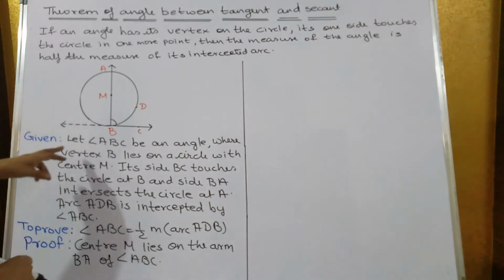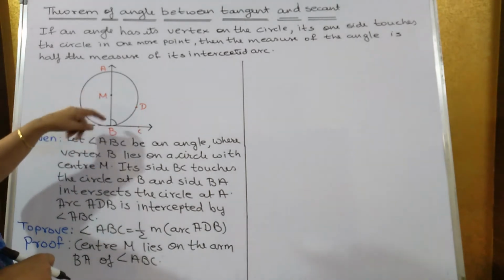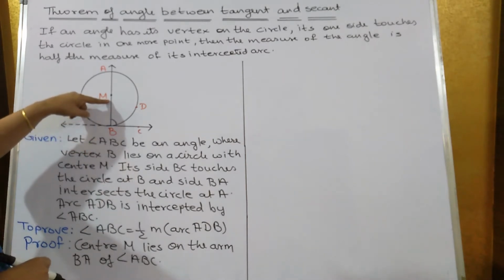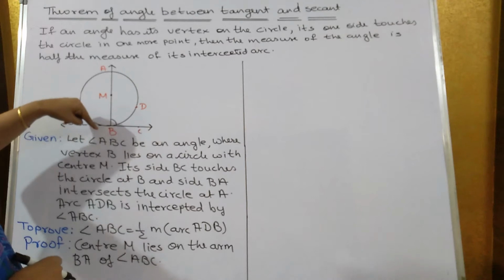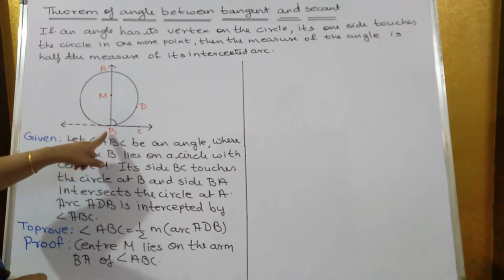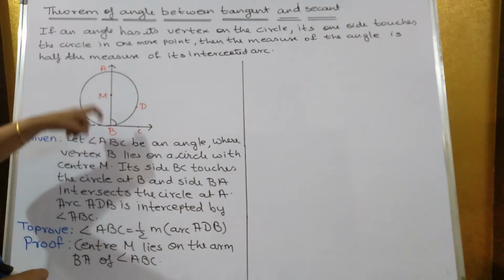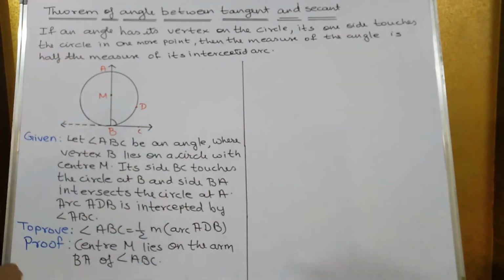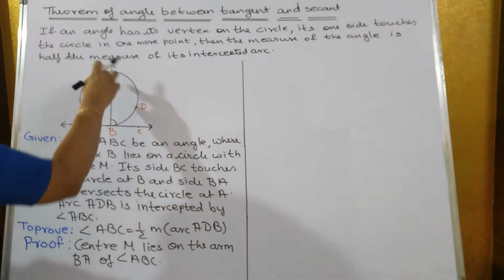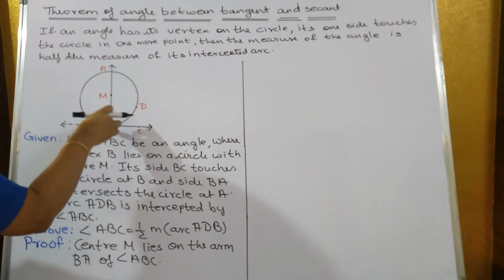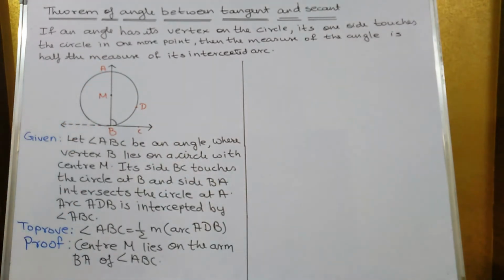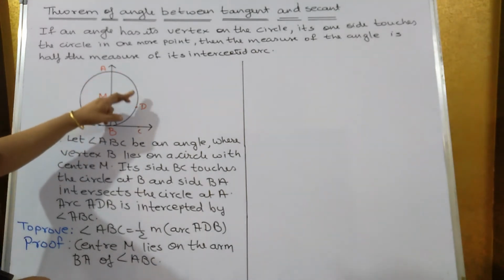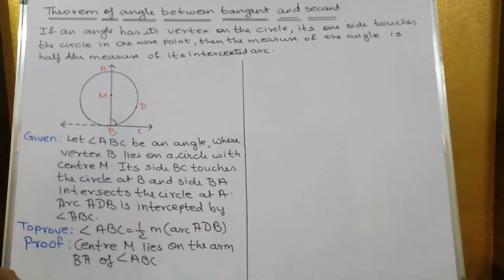So let angle ABC be an angle whose vertex B lies on a circle with center M. Its side BC touches the circle at B and the side BA intersects the circle at the point A, and arc ADB is intercepted by the angle ABC. We have to prove that angle ABC is half the intercepted arc, the measure of arc ADB.